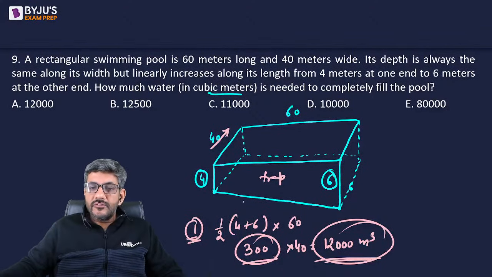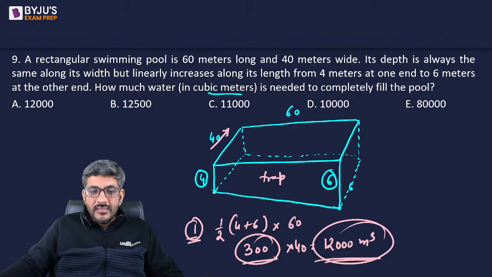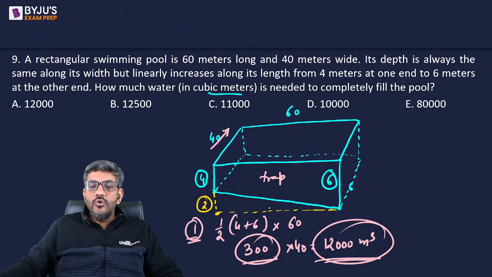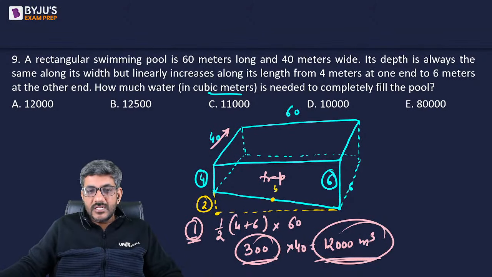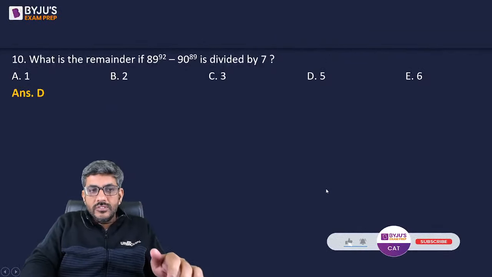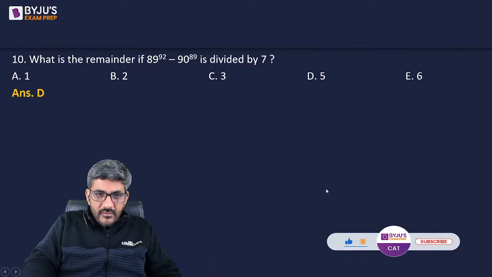The other way, I also find this method many a times pretty useful. Suppose I talk about a depth of 6 here as well, that means there is two more depth, right? Here the depth is 4, here the depth is 6. So in the middle, what will be the depth? It is equal to 5. So I just flip it down and I just take it up. So ultimately I can see that my swimming pool is a cuboid with a depth of 5. I mean, 4 और 6 का average लेके just do this. Just flip it.